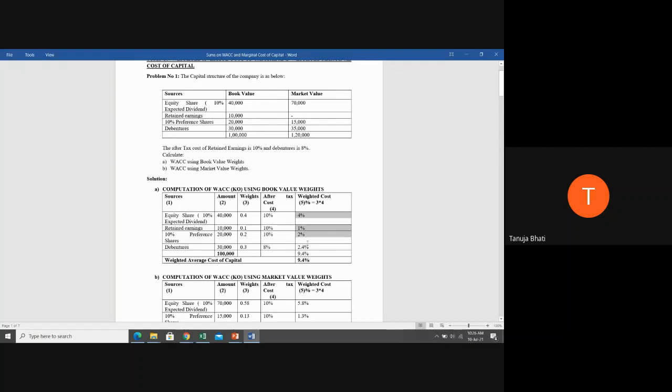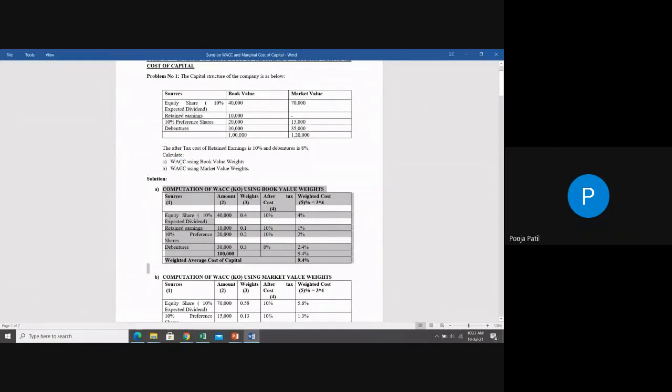Take the total of all the weighted cost, that is weight into cost of individual source. You take the total, add 4 plus 1 plus 2 plus 2.4. You will get 9.4% as the weighted average cost of capital. Now, is this clear? Is this A part clear, students? Yes, ma'am.